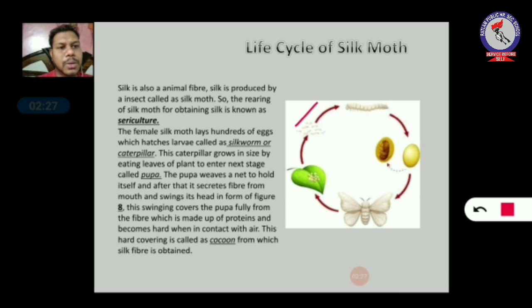The female silk moth lays eggs, then from the egg the larva hatches, which is known as caterpillar, or it can also be known as silkworm. Then after the silkworm becomes large, it secretes protein from its mouth and spins its head in the form of 8 like this, and covers itself in a hard covering. It is known as cocoon. You can see the diagram of cocoon here. Okay, after the cocoon is matured, inside that the silk moth is born. So this is the life cycle of silk moth.